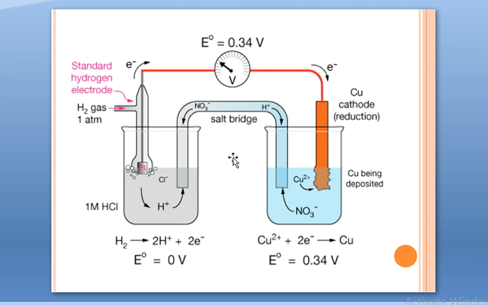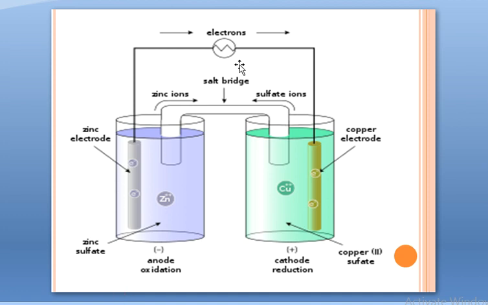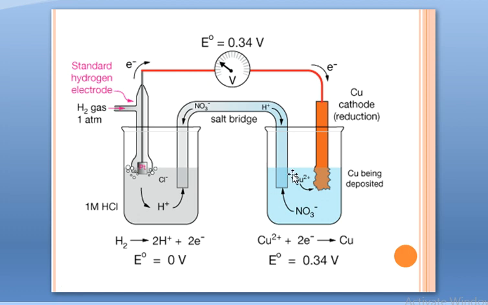Now if we have to measure it, you can relate it to galvanic cell. It is almost exactly similar to what a galvanic cell is. It has two halves like the galvanic cell. Now in this case, one half is the reference electrode, the standard hydrogen electrode, and the other half is the copper electrode dipped in the solution of copper ions. Now what will happen? Whether this will undergo reduction or oxidation obviously depends on the nature of the metal, and accordingly standard hydrogen electrode will be either the oxidation half or the reduction half.